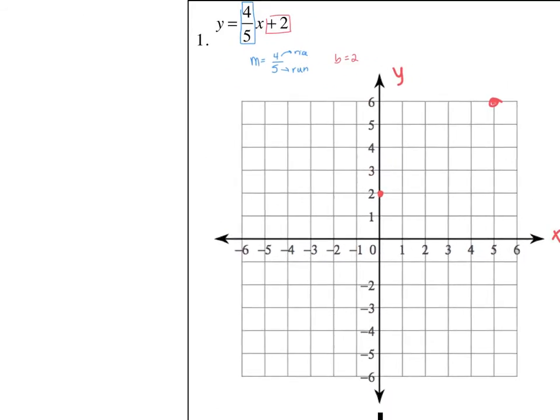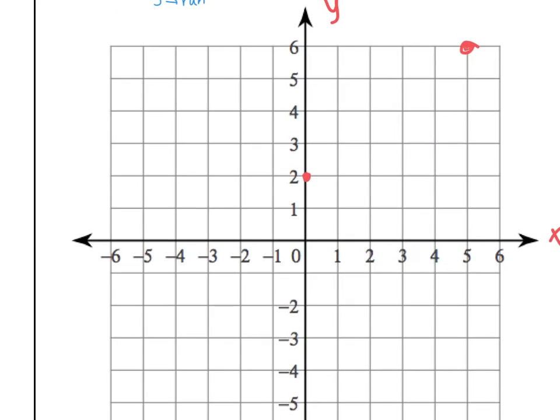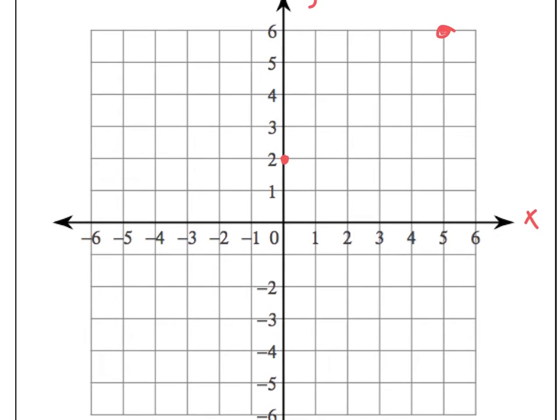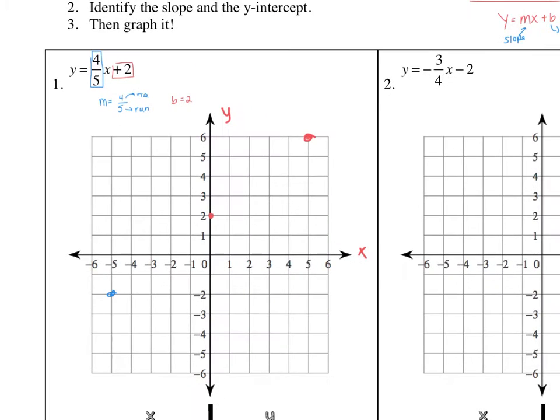Let's see if I can plot another. So now instead of going up 4, I'm going to go down 4. So 1, 2, 3, 4. And instead of going to the right 5, I'm going to go to the left 5. 1, 2, 3, 4, 5. Boom, I have a point right here. Let me erase those little stragglers. And look, I have now 3 points that I can connect by using a line. I'm going to connect my points with a straight line.